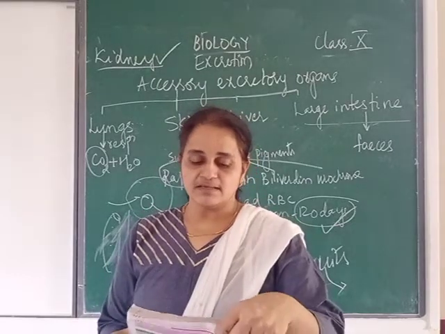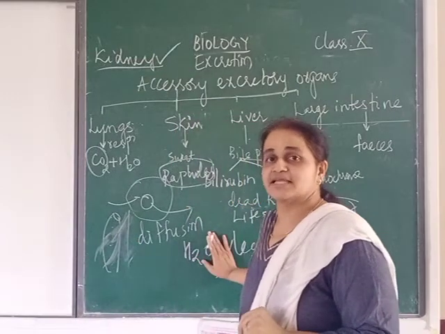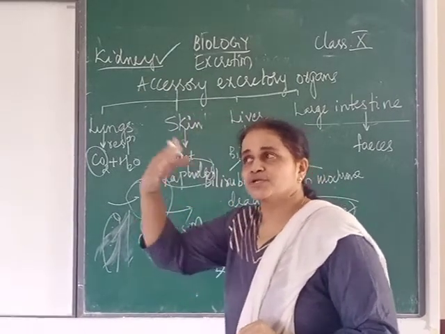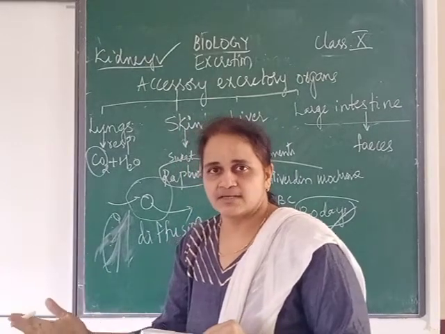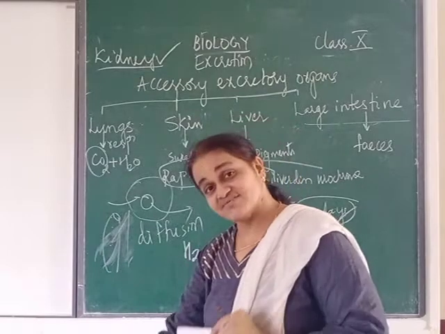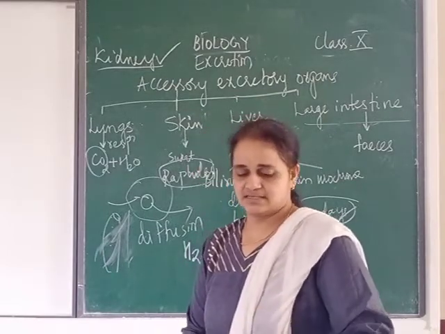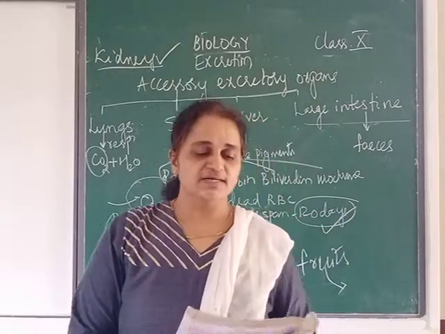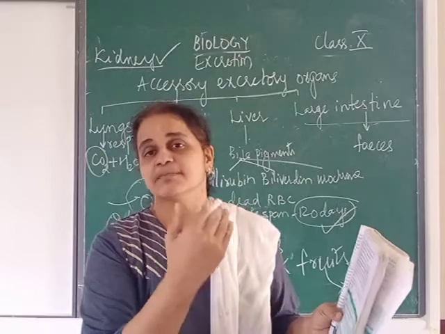Then we will see shedding of leaves. In plants you see sometimes during the season of autumn, nearing the winter, there is shedding of leaves, falling of leaves. Why are these leaves shed? Because they want to get rid of the waste. So now what are these waste materials, or what are these products which are excreted by plants?